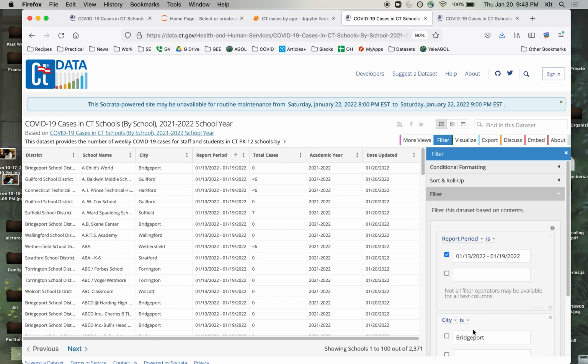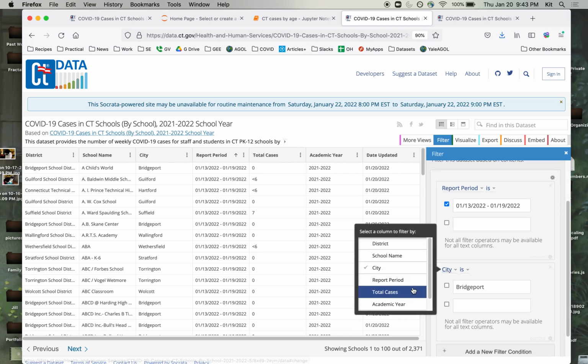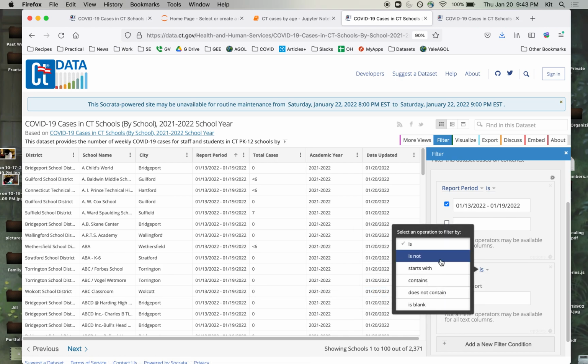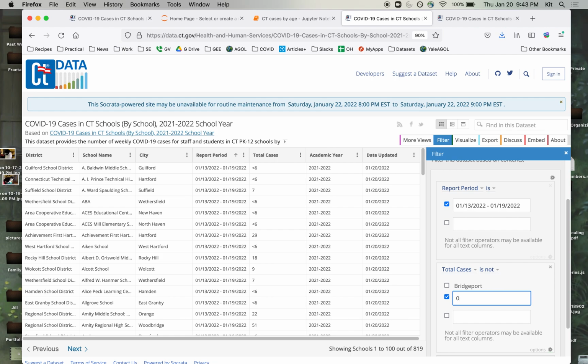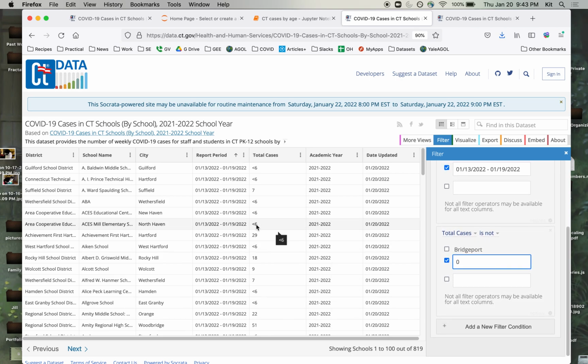I actually want to look at the whole state and just the schools that have a lot of cases. So instead of looking at some particular city, I'll go to the total cases and look at all of the places where total cases is not 0. Okay, we had 819 schools that had more than 0 cases. Now you'll notice a lot of these have been anonymized. If a school has less than 6 cases, they put this less than 6 character here, and you don't know if that means 1 or 3 or 5.